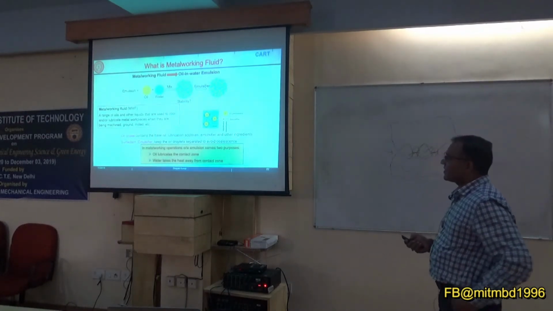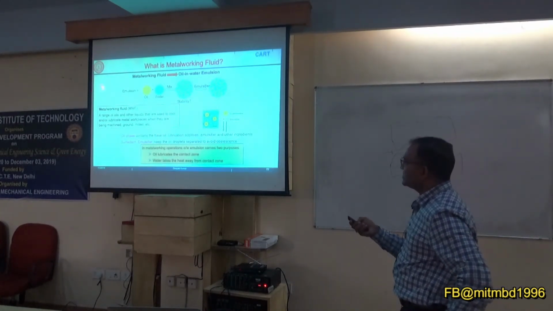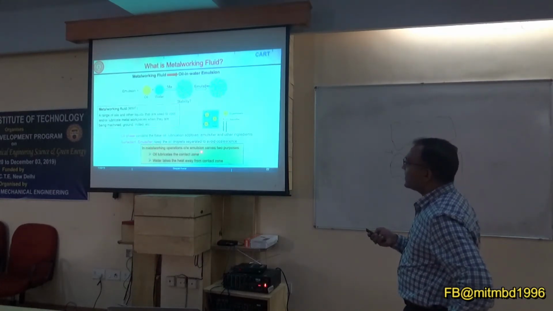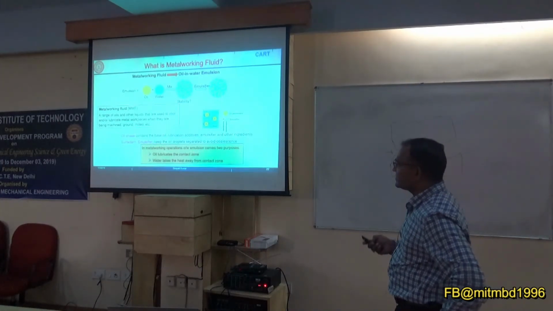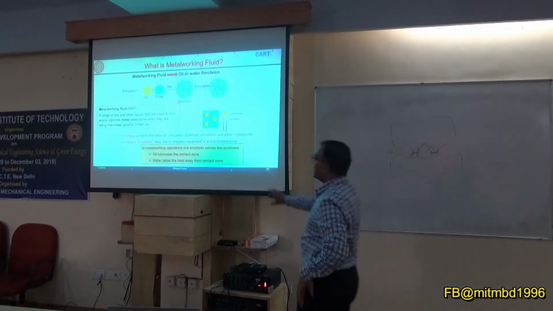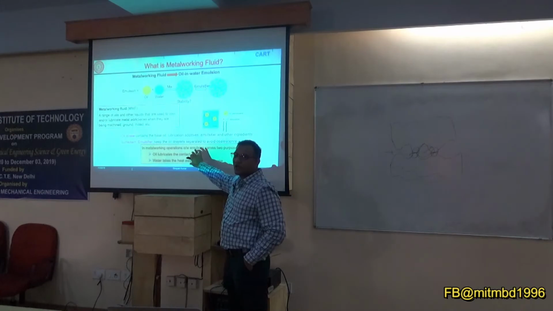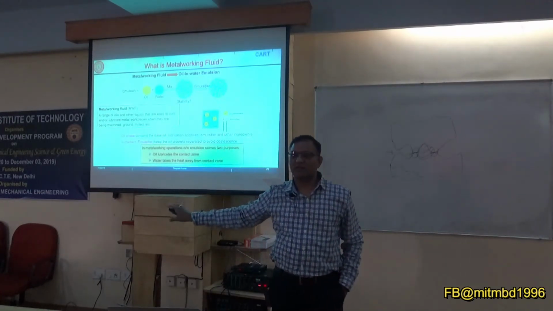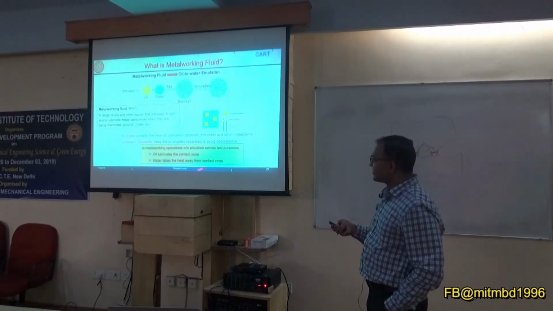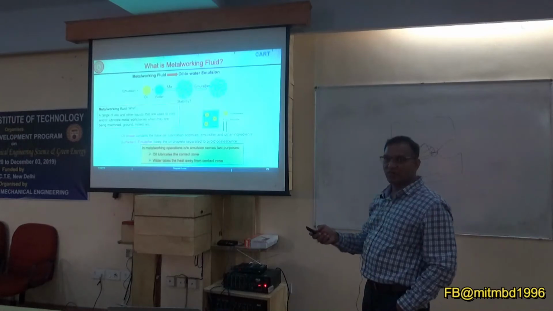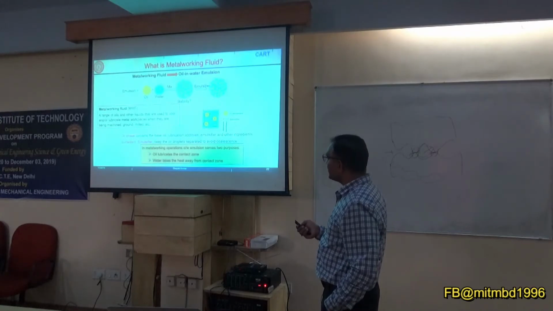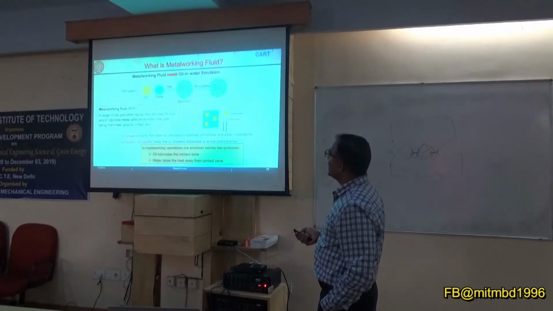Normally, if you see here, the oil phase and emulsifier keep separated. In metalworking operations, this serves two purposes: lubricating the contact zone and water taking the heat away. These are well-established arguments, but I am trying to say something different. It's not only oil which lubricates the contact zone inside the contact. This is something else, and that's why it took me a long time to establish this concept.